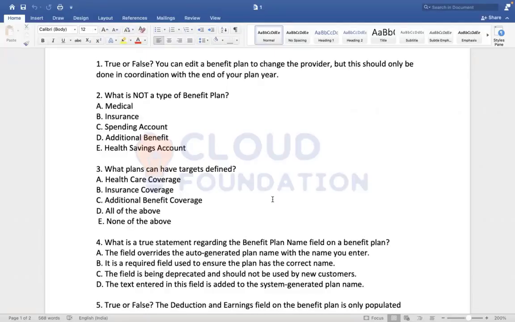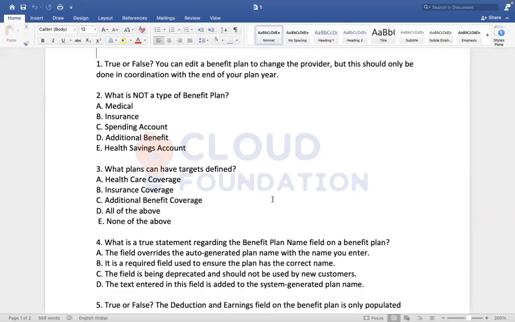We can edit a benefit plan to change the provider, but this should only be done in coordination with the end of your plan year. So the question is simple: can we change the benefit provider once we have created a benefit plan? No. Once the plan has been configured, the provider cannot be changed. Coverage type also cannot be changed. Exactly.